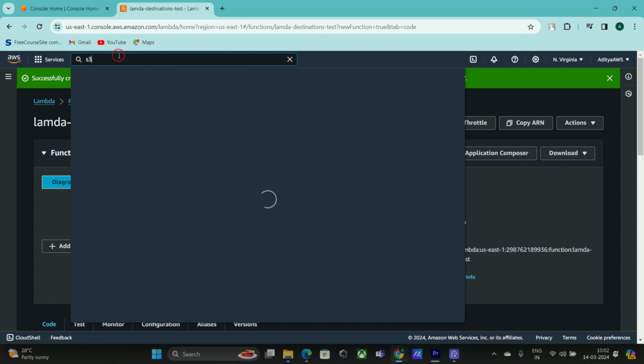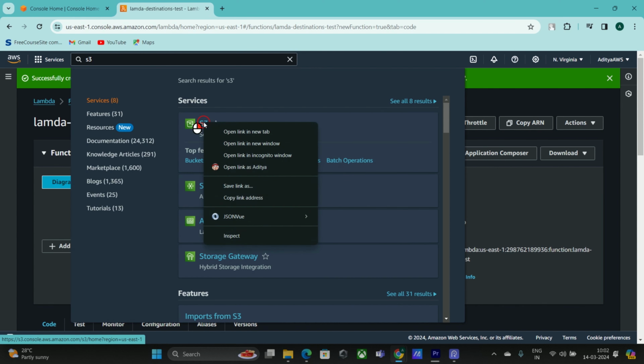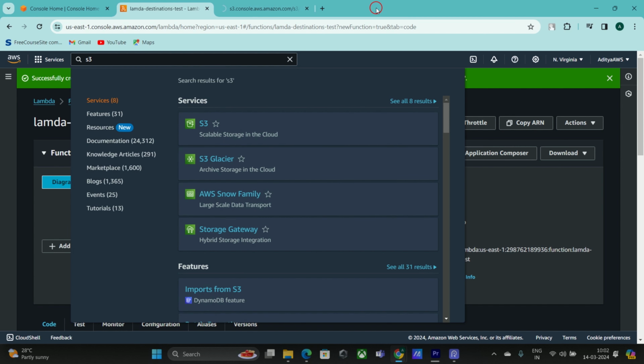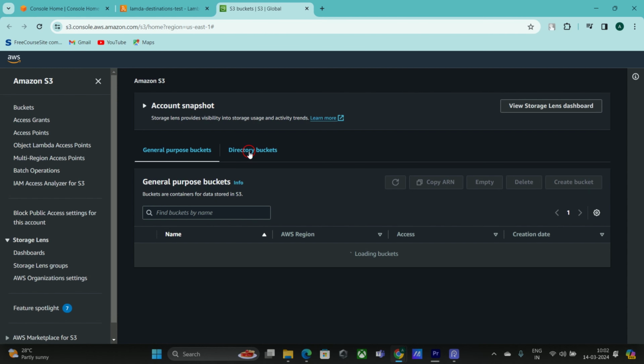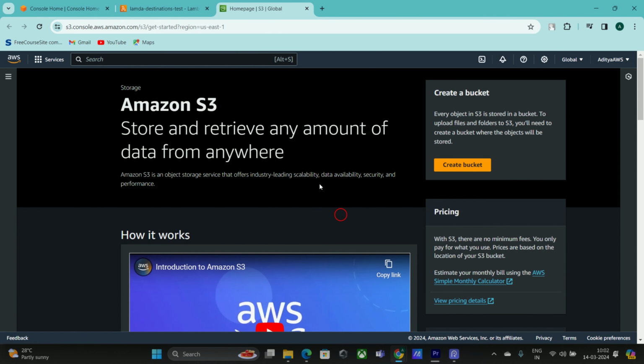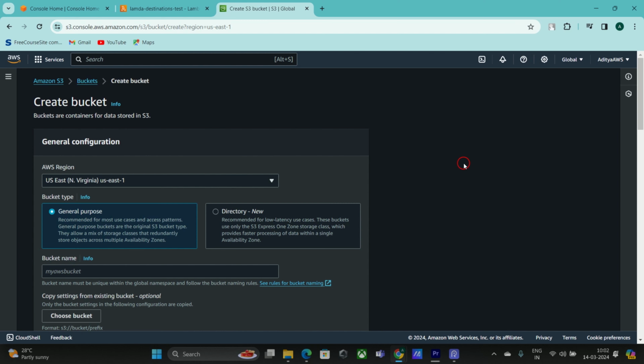So I'm opening S3 in a new tab. Okay, so now S3 is opening. It will open in a couple of seconds. Yeah, it's opened. We don't have any buckets right now. I'm going to create my own bucket. So click on create bucket, and the details I'm not going to explain because you know them from the previous sessions.